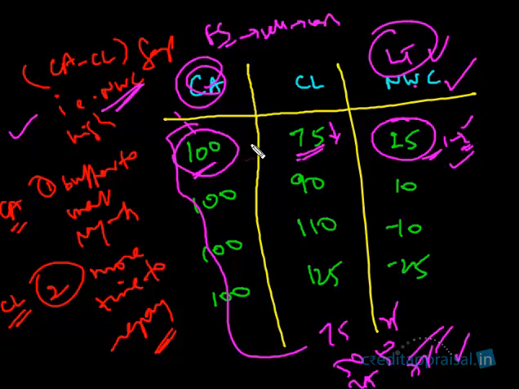How much is the comfort? Here it is 25 lakhs. If it is 50 lakhs, it is even more comfort. So this gap here is 25 lakhs, and this is a comfortable situation. If it is 50 lakhs, it is even more comfortable, because only 50 lakhs you have to pay right now. If it is 75 lakhs, that means you have to pay only 25 lakhs right now. You like the situation even more. So you always want the NWC to be higher, right?